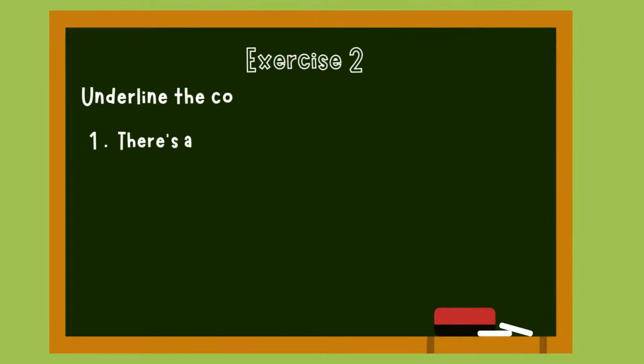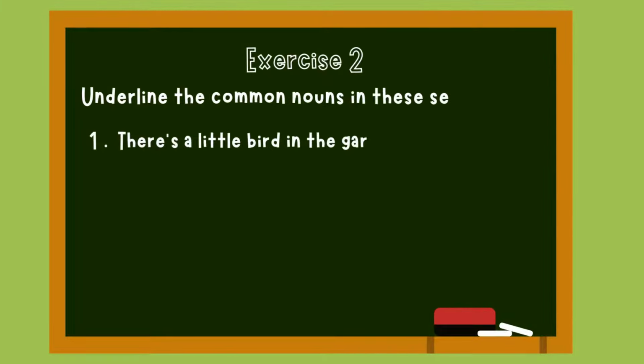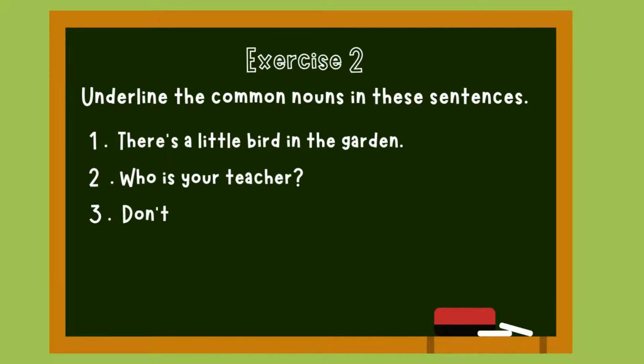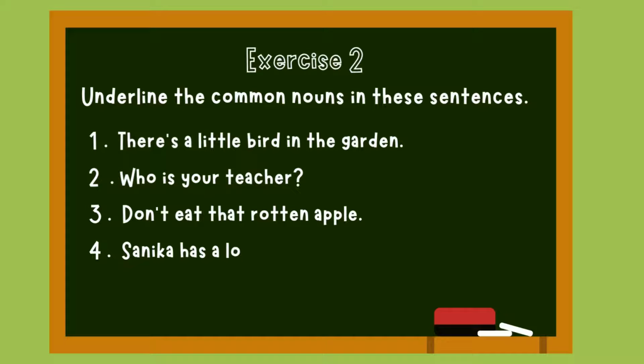Let's practice together. Underline the common nouns in these sentences. There is a little bird in the garden. Bird is a common noun. Who is your teacher? In this, which is a common noun? Teacher, right. Don't eat that rotten apple. In this, which is a common noun? Apple. Sanika has a lovely doll. Which is a common noun? Doll. I like reading stories. Stories is a common noun.